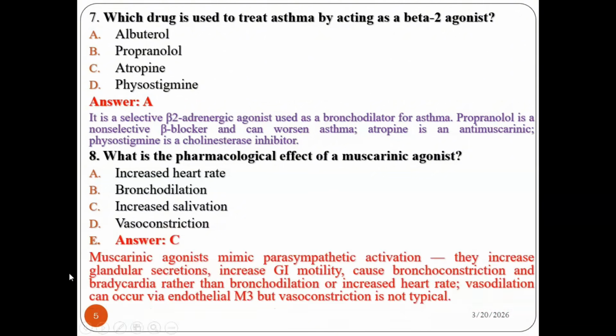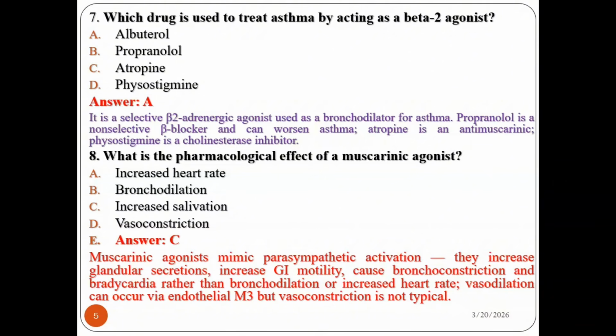A muscarinic agonist mimics parasympathetic activation. It increases glandular secretion, increases gastrointestinal motility, and causes bronchoconstriction and bradycardia rather than bronchodilation or increased heart rate. Vasodilation can also occur via endothelial M3, but vasoconstriction is not typical. So among the given alternatives, a muscarinic agonist is associated with increased salivation.